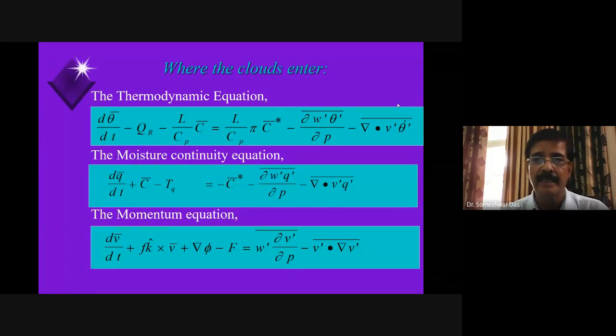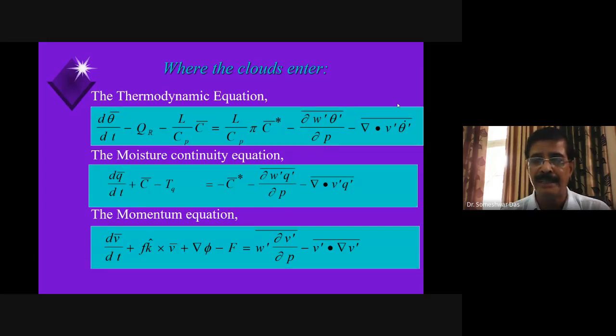Second is cumulus moistening. The second goal of cumulus parameterization is to compute the cumulus moistening. That means the excess moisture which clouds carry up in the atmosphere, when the clouds die, they give up their excess moisture to the surrounding air, and the surrounding air becomes moister than earlier, right?